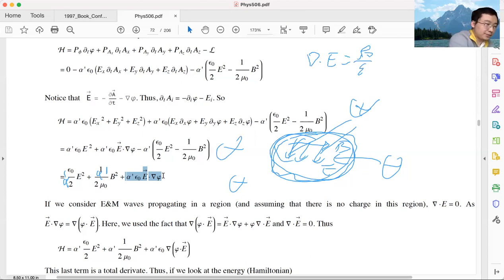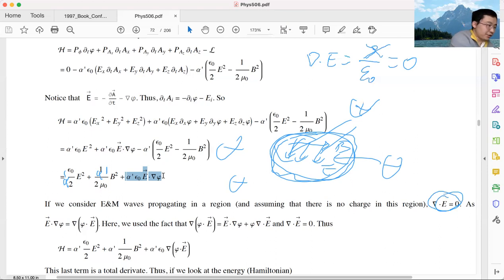Sorry, let me erase this. This was wrong. It's charge density divided by epsilon 0. Because in this area I have no charge. I purposely chose an area where there's no charge. The rho is 0. So in this area, the divergence of E is 0.